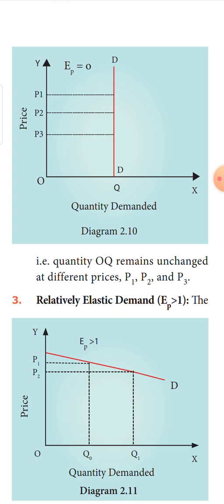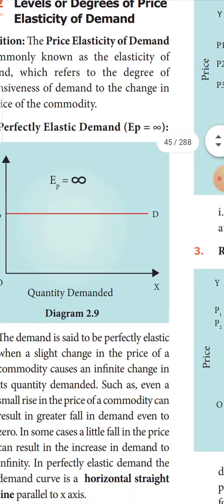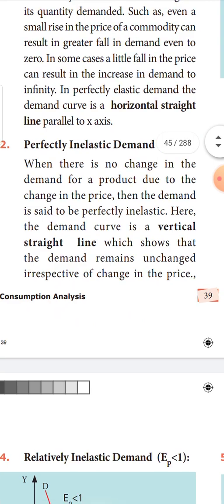Now, look into the nature of the demand curve here. Is it vertical or horizontal? It is vertical. It is vertical to the x-axis and parallel to the y-axis. So, the nature of the demand curve in this case is a vertical straight line, which shows that even when the price changes, there is no change in the quantity demanded. So, it is said to be perfectly inelastic. There is no elasticity at all. You cannot change the quantity demanded, whatever might be the change in the price of the commodity.